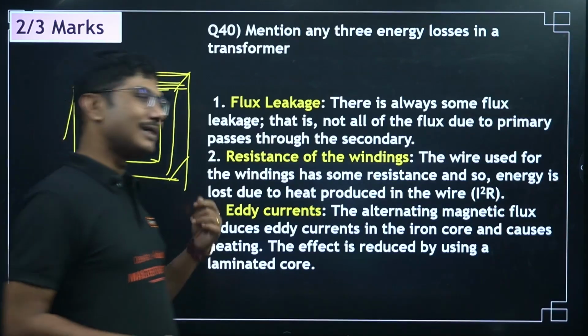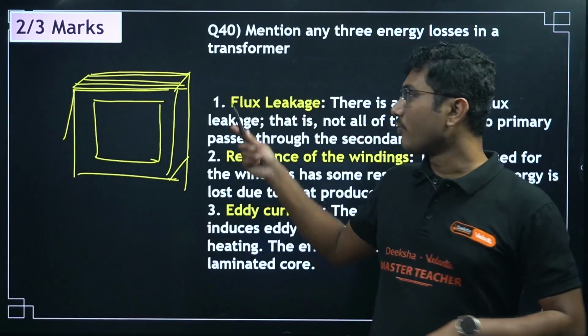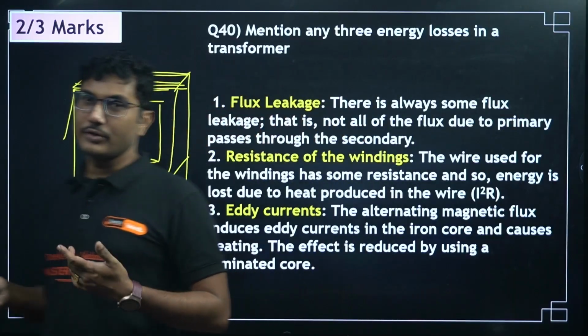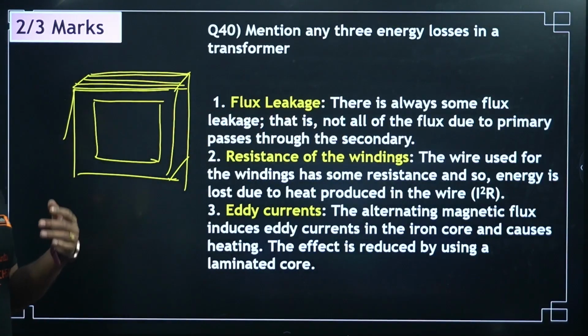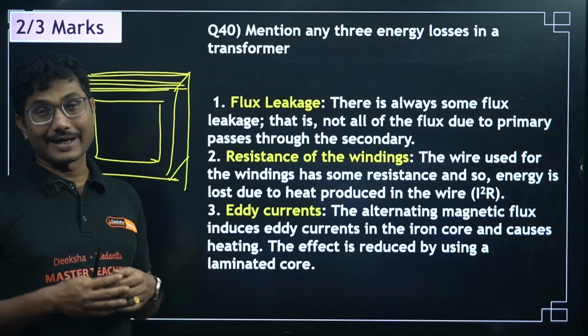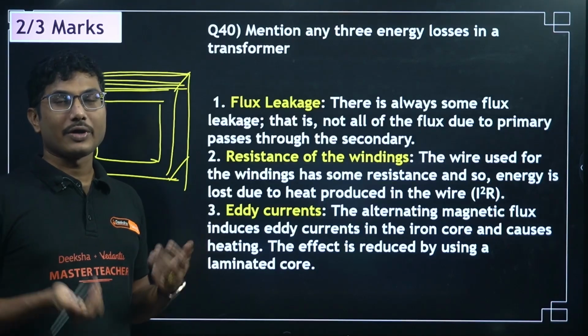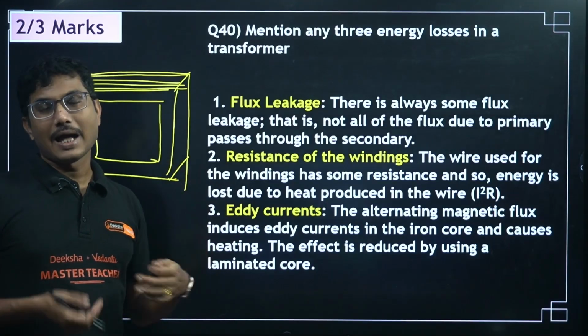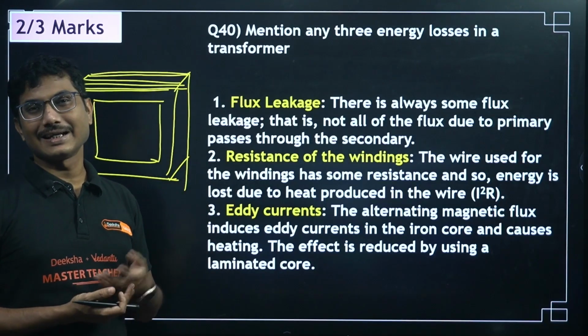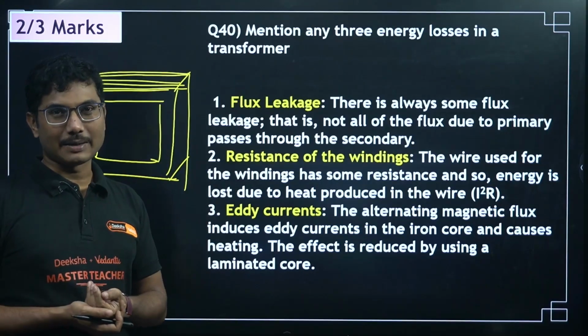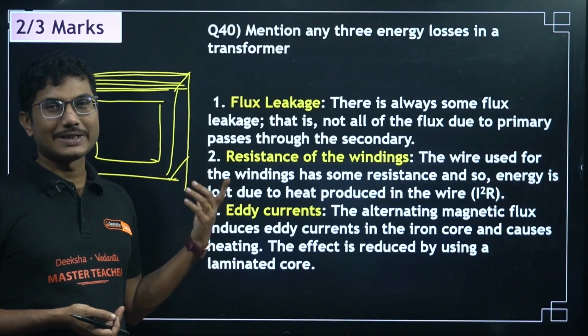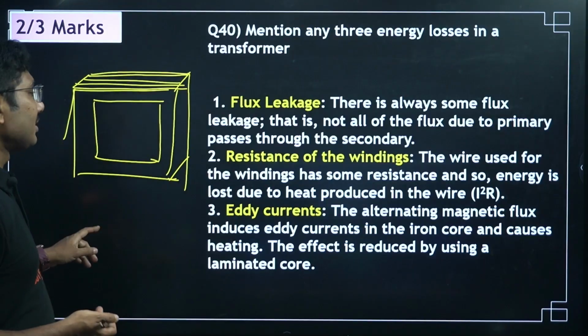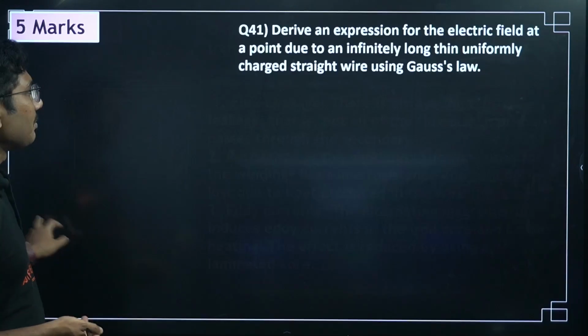Eddy current is basically due to the self inductance of this core material. Due to the self inductance of the core material, there will be a current induced in the circuit, and that current will heat up. And who will provide that heat energy? It must be provided by the supply energy, right? So basically you are losing some energy due to this. So these are all the 2-3 marker questions.